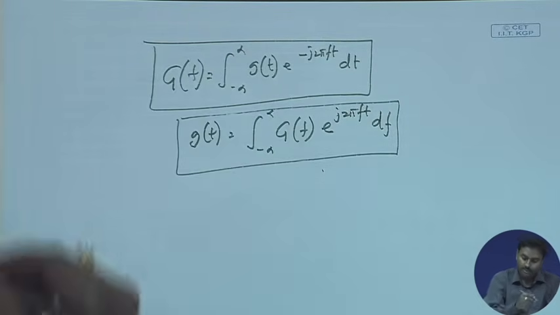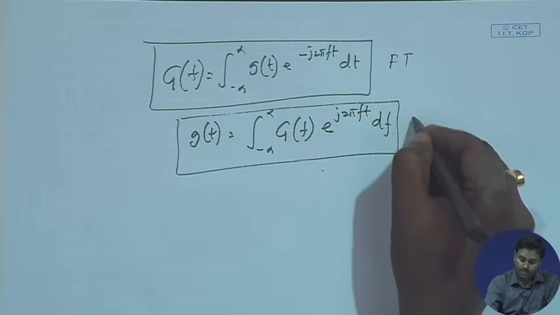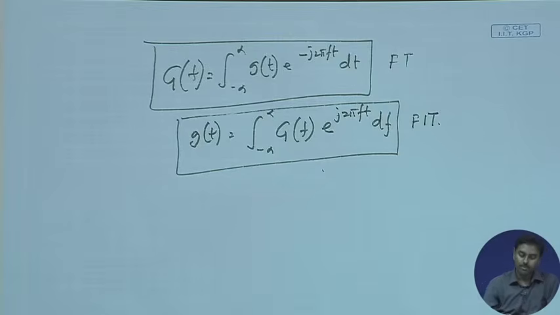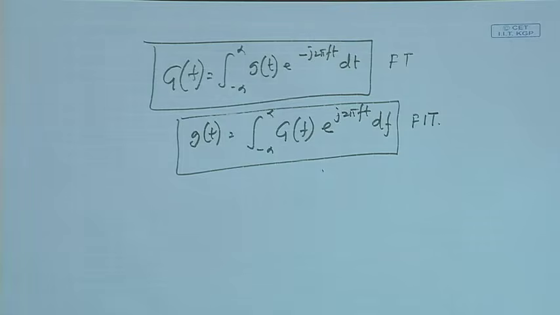So, this is the famous Fourier transform and Fourier inverse transform theorem you can immediately identify. If I have a signal g(t), I can always get a corresponding Fourier transform which is g(f), and if I have the Fourier transform, I can always do an inverse transform to get my signal back. So, this is the Fourier transform and inverse transform.